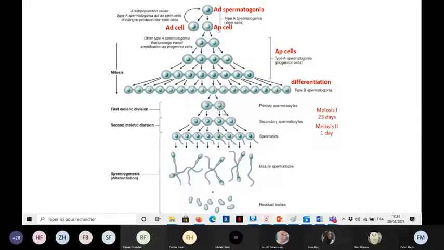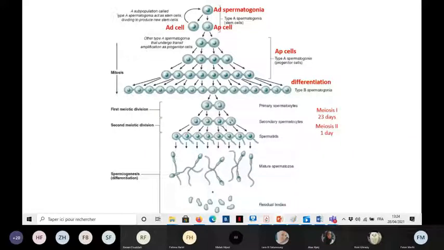So the primary spermatocytes, because they undergo a growth phase, they increase in size, they will become the largest cells. They are the biggest and largest cells of all the germ cells. Okay, and when the spermatocytes divide, each one will give two smaller secondary spermatocytes.